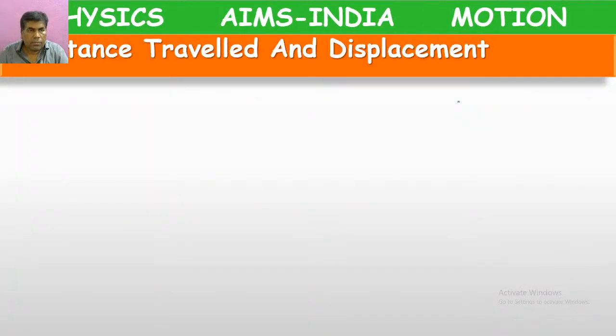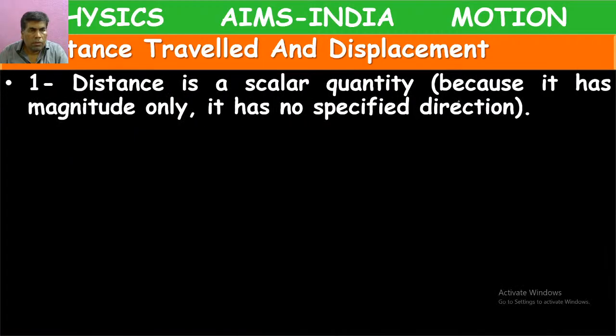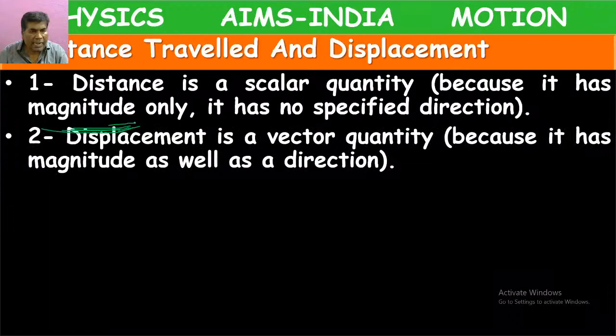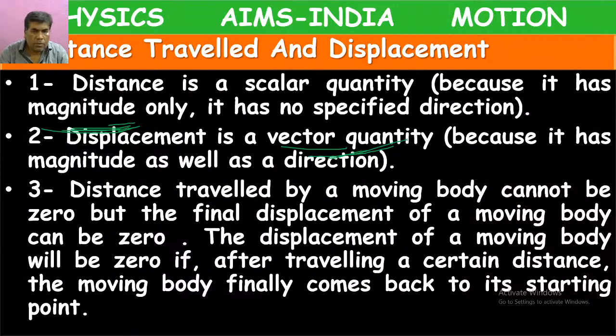Okay. So next. Here distance is a scalar because it has only magnitude, means it has only value, it has no direction. Displacement is a vector. Why? Because it has both magnitude and direction. Distance can never be 0, but displacement can be 0.